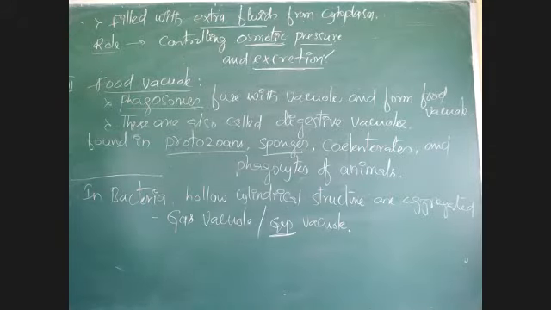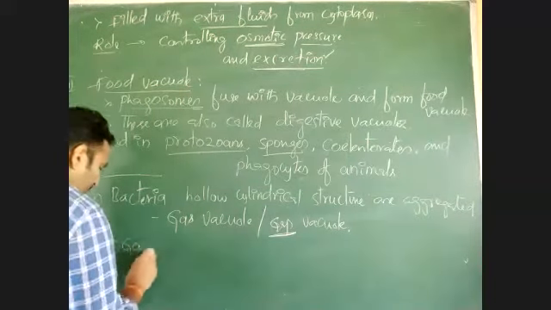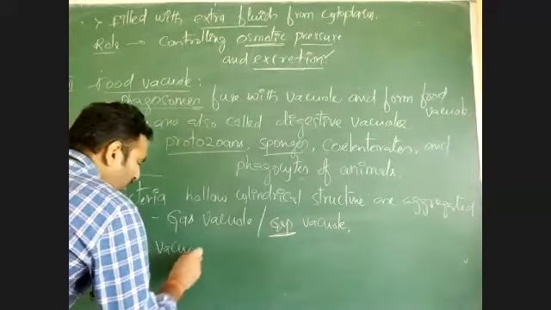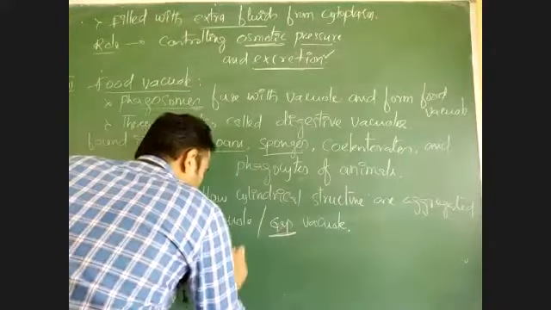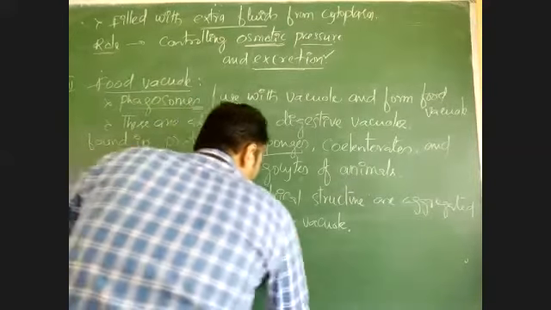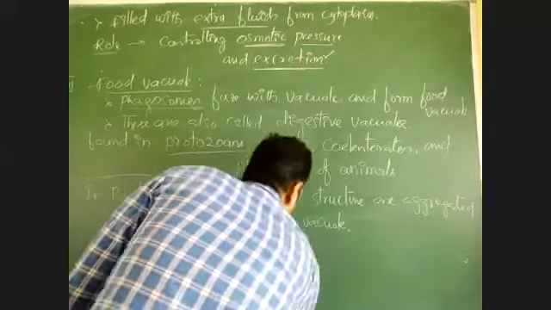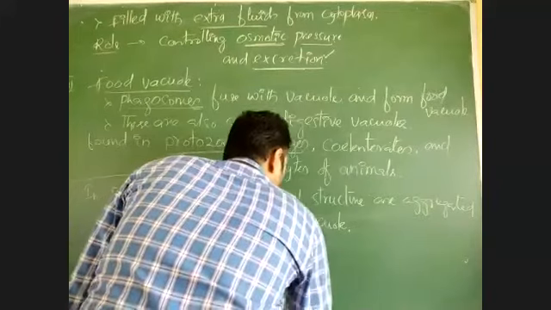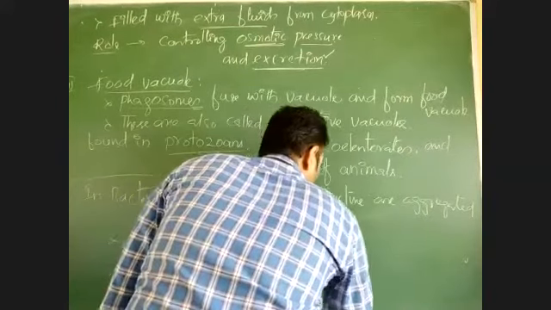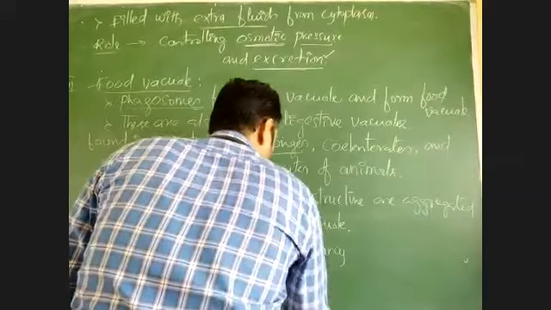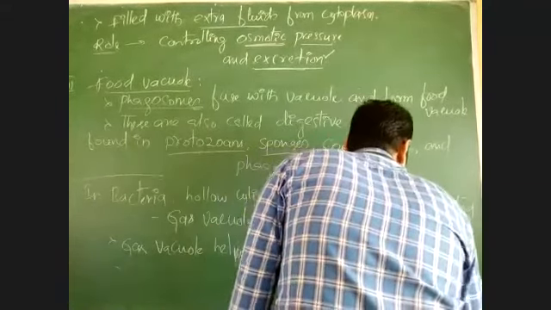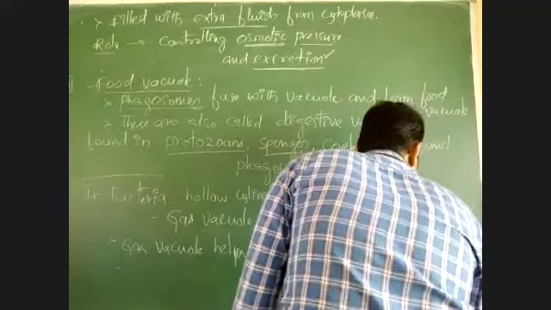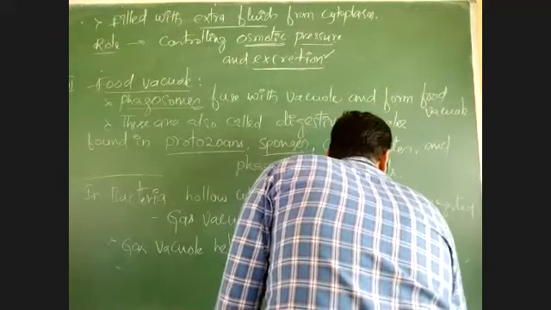As the gas vacuole is empty, it helps in buoyancy, or floating of bacteria.